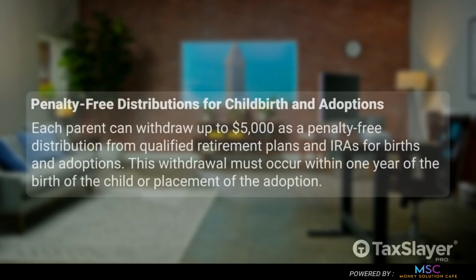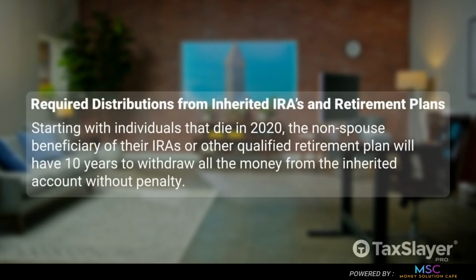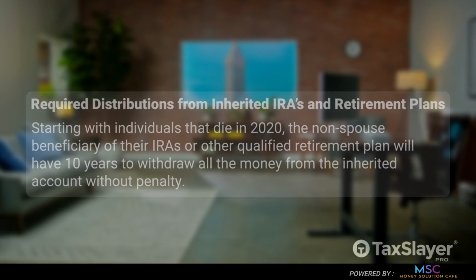This is a permanent change to the tax code. Each parent can withdraw up to $5,000 as a penalty-free distribution from qualified retirement plans and IRAs for births and adoptions. This withdrawal must occur within 1 year of the birth of the child or placement of the adoption. Starting with individuals that passed away in 2020, the non-spouse beneficiary of their IRAs or other qualified retirement plan will have 10 years to withdraw all the money from the inherited account without penalty.